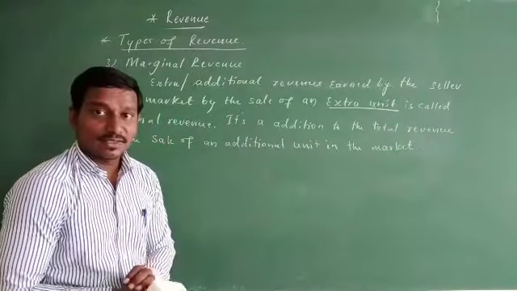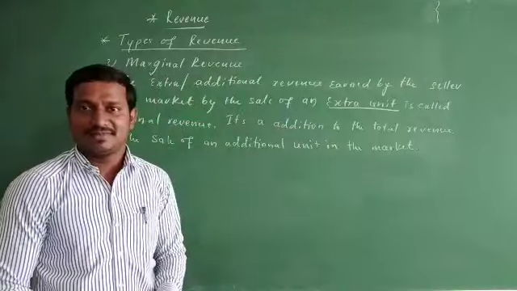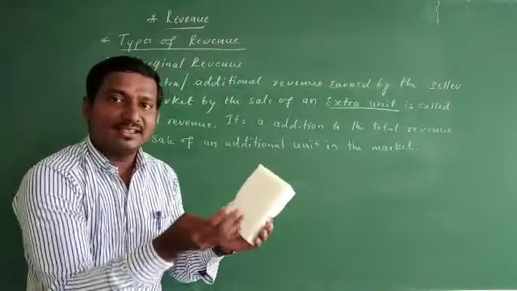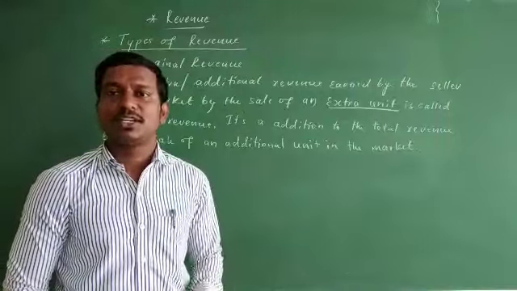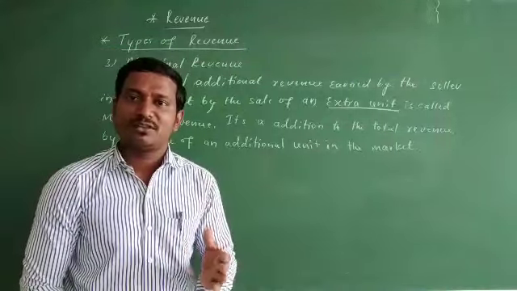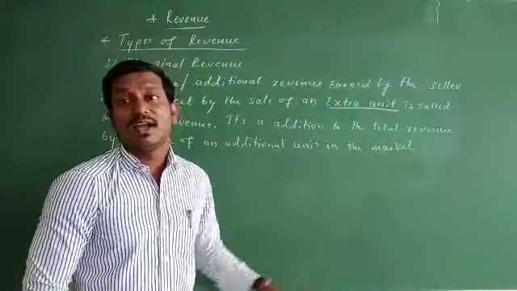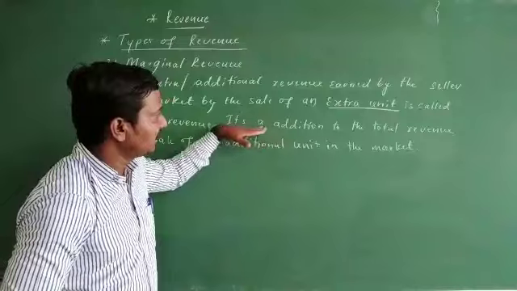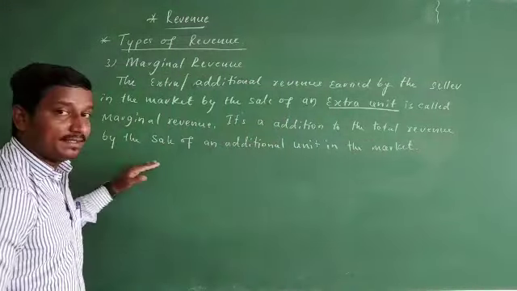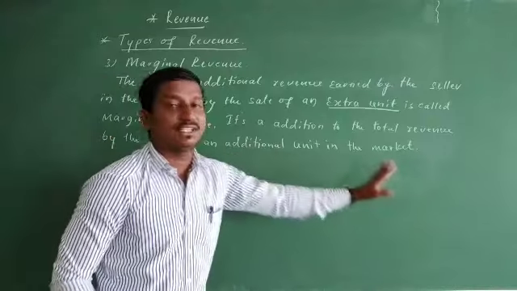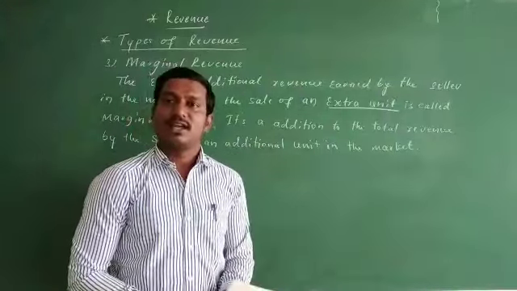It is the addition to the total income. As you go on adding the marginal revenue, total revenue can be calculated by the summation of marginal revenue, or sigma MR. So this is also called marginal revenue.